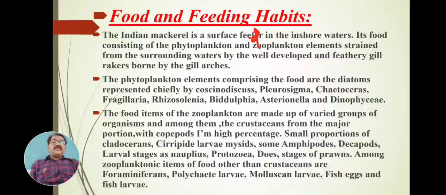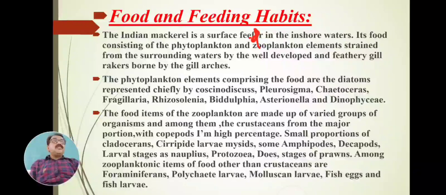Number one, Coscinodiscus, is an important food material. Then Pleurosigma, Chaetoceros, Fragilaria, Rhizosolenia, Biddulphia, Asterionella and Dinophysis.